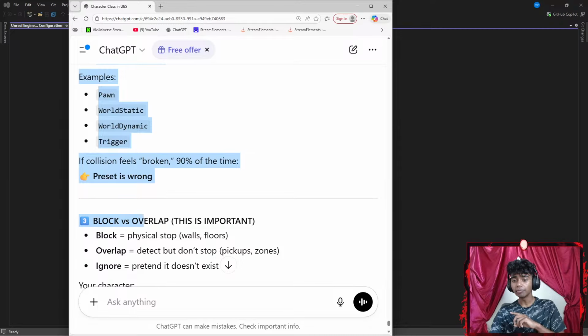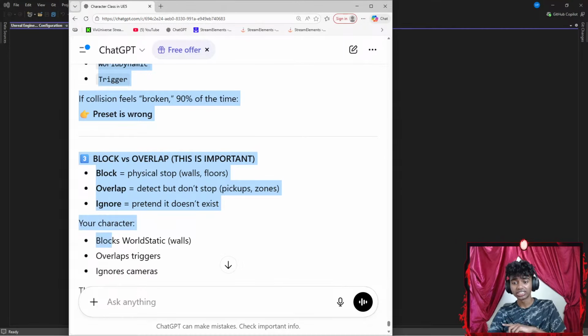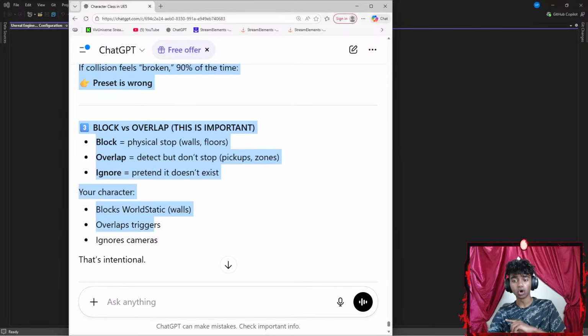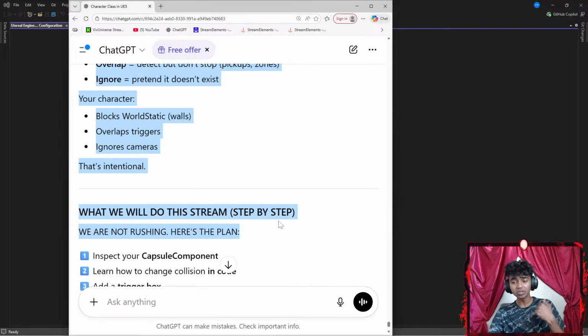Number three, block versus overlap. This is important. Block equals physical stop: walls, floors. Overlap means detect but don't stop: pickup zones. Ignore means pretend it doesn't exist. Your character blocks WorldStatic, walls, overlaps triggers, and ignores cameras. That's intentional.